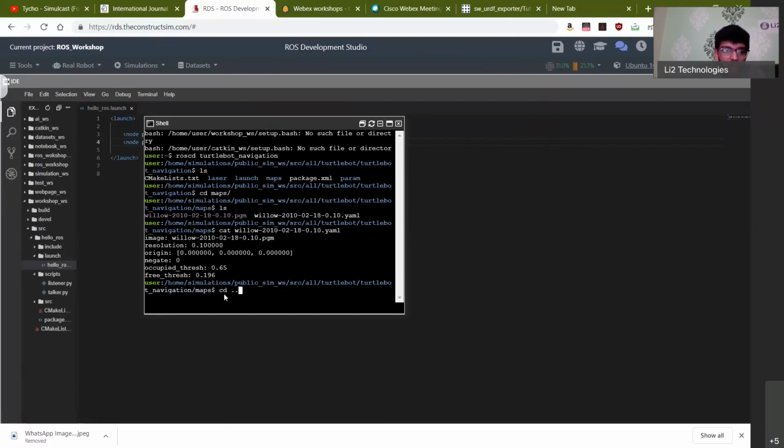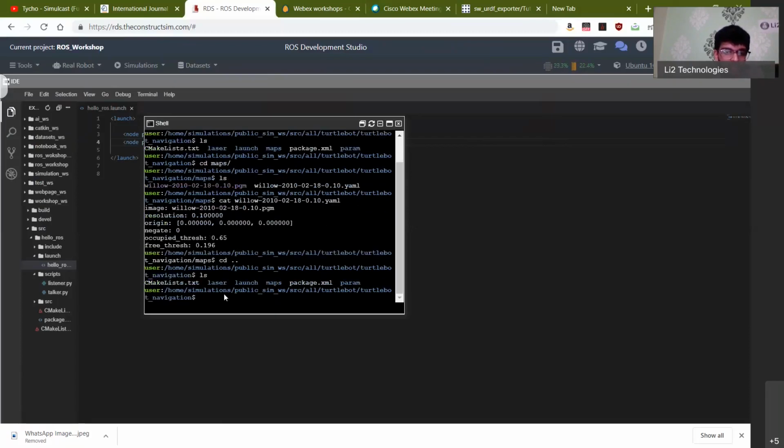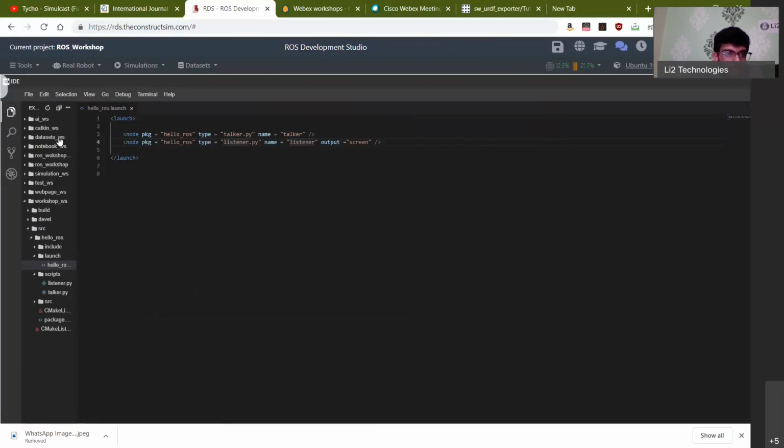Right, so let's go back into our root directory again, into the turtlebot_navigation, and type ls again. We'll see that there is another folder called launch. Let's go into that launch folder. And then here you see there are two different launch files, gmapping_demo.launch and amcl_demo.launch.